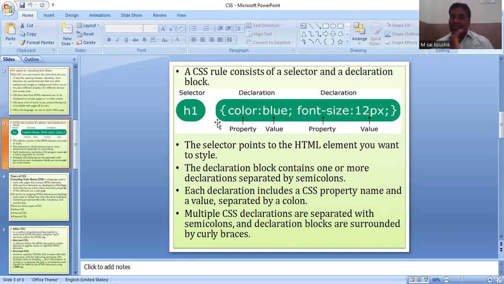But what is external CSS? It means that in the same web page, if you want to add another web page, another style format, at that time you should take external CSS. I am writing here.